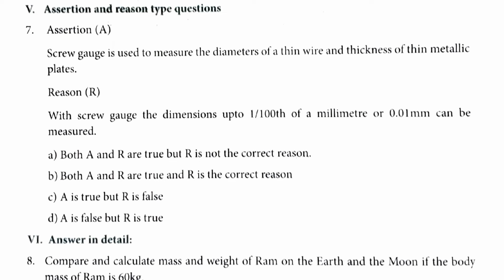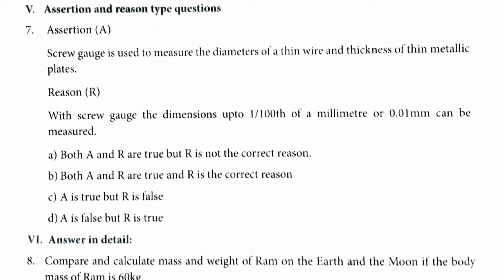Assertion: screw gauge is used to measure the diameters of a thin wire and thickness of thin metallic plates. Reason: with the screw gauge, dimensions up to 1/100th of a millimeter or 0.01 millimeter can be measured. Options: A. Both A and R are true, but R is not the correct reason.